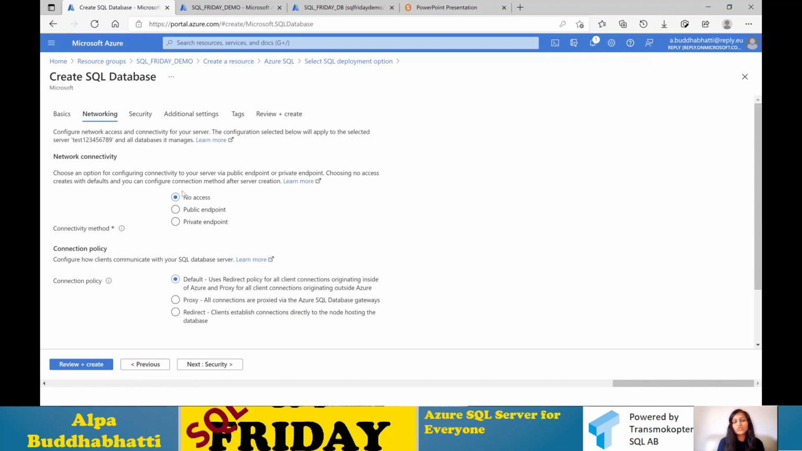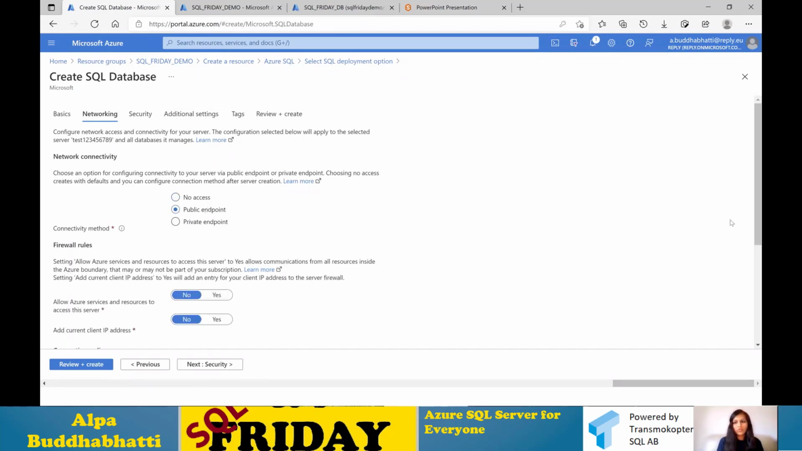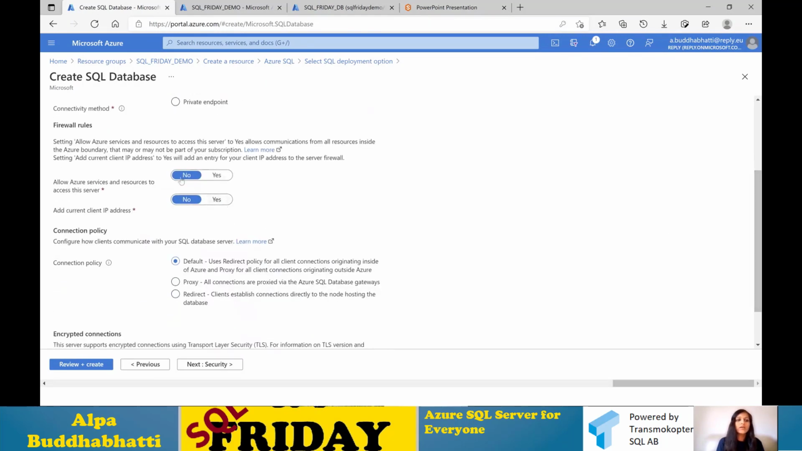So here you can choose whether your SQL Server database is under a private endpoint, public endpoint, or no access. I'm just using the public endpoint. Here you need to specify whether any other Azure service is using your database, and whether you would like to allow it or not. By default I'm setting it to no, but for example if your Azure SQL database is used for Azure Synapse Analytics or Azure Data Factory, then you can specify yes. And I'm also adding my client IP address at the moment, so it allows me to access that database after creation.